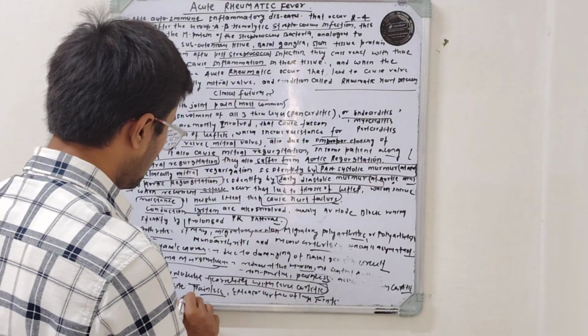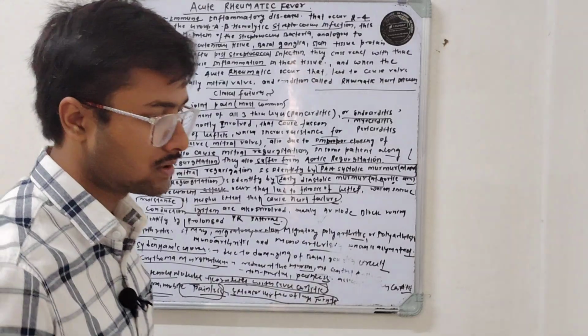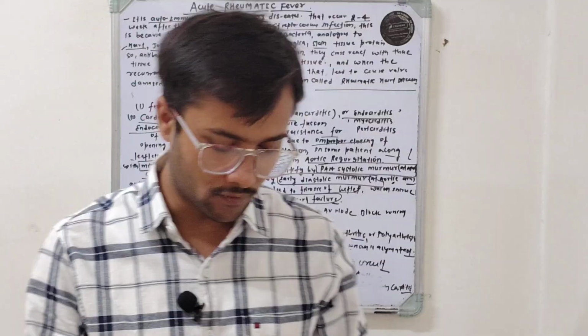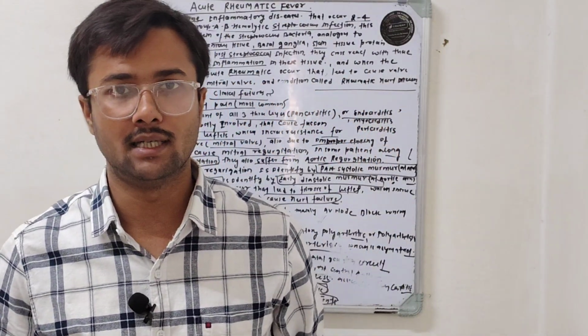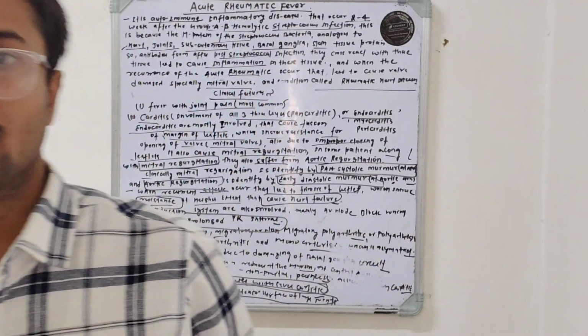Nodules are free, mobile, painless, and on the extensor surface of the joints. So the nodules are present on the extensor surface of the joints, and the nature of the nodules is that they are firm, mobile, and painless. So this is all about acute rheumatic fever. We'll come back in a new session.